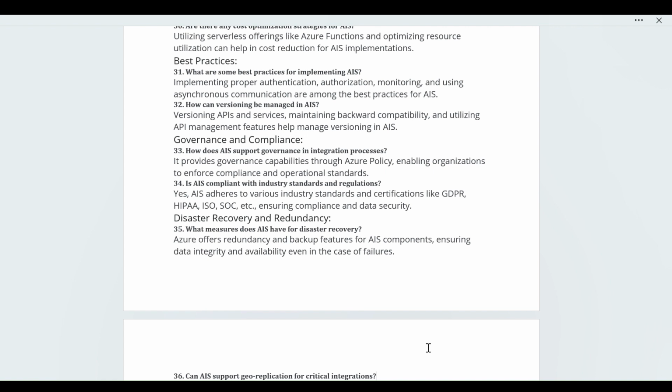Next covered question: governance and compliance. How does AIS support the governance of the integration process? It provides governance capability through Azure Policy, enabling the organization to enforce compliance and operational standards. The next question in that: does AIS comply with industry standards and regulations? Yes, it also follows various industry standards and certifications like GDPR, HIPAA, ISO, SOC, etc., ensuring compliance and data security.